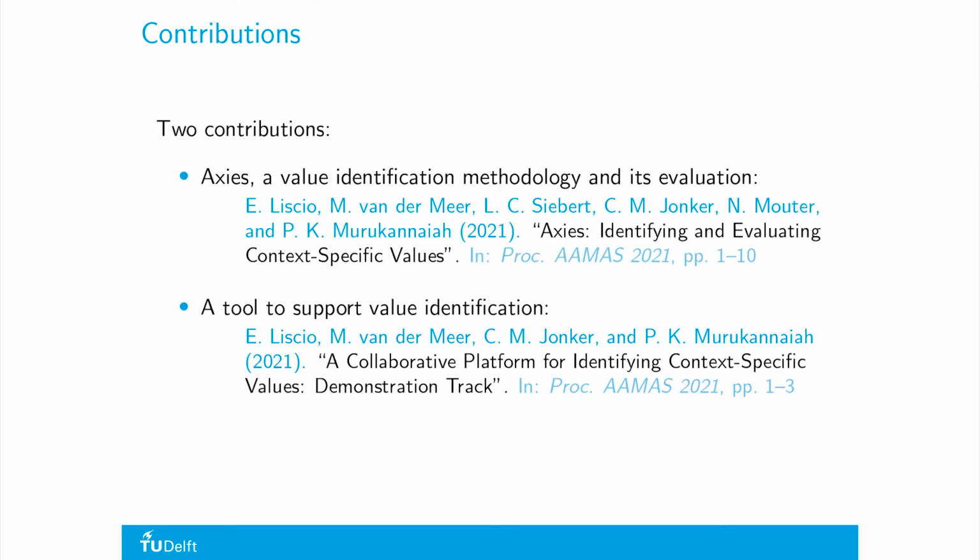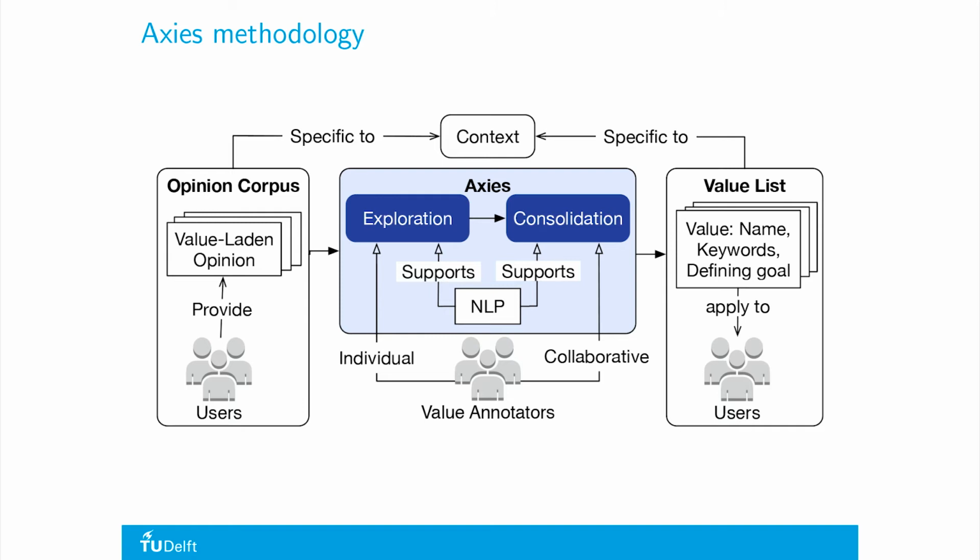For this reason, we developed a methodology, AAMAS, and a tool to identify and define context-specific values. AAMAS is a hybrid, human and AI, methodology supported by natural language processing and active learning. It guides a group of annotators through an opinion corpus to find values held by the users in the context under discussion. It is composed of two phases, a first individual exploration phase, followed by a collaborative consolidation phase. AAMAS is a technology-based methodology. It requires a tool to support it, in order to reduce information overload and keep track of progress. I will now present the web platform that we developed to support the AAMAS methodology.